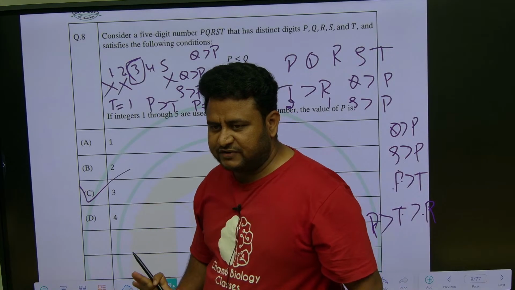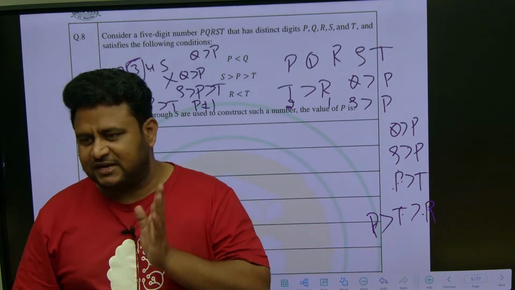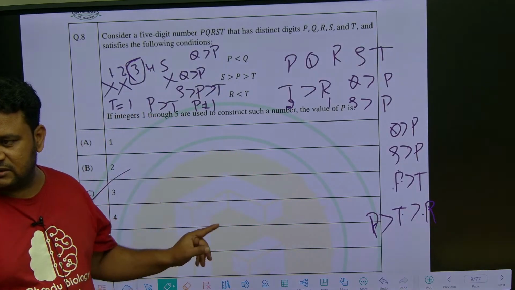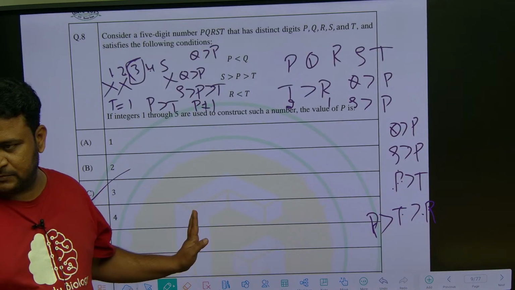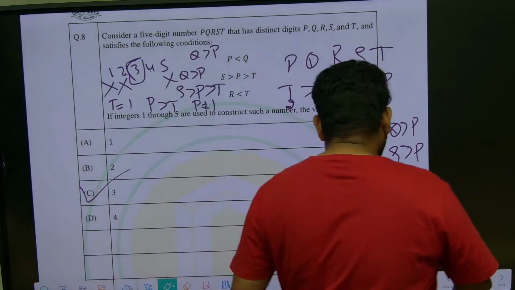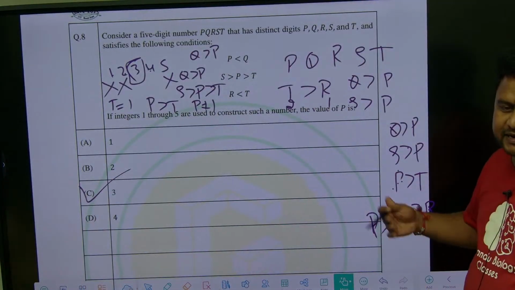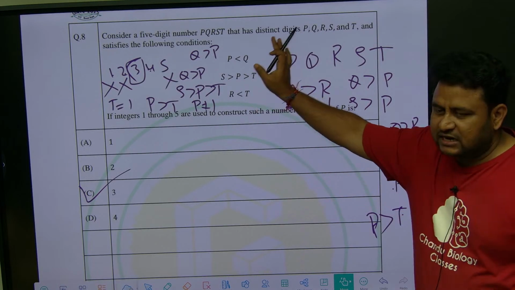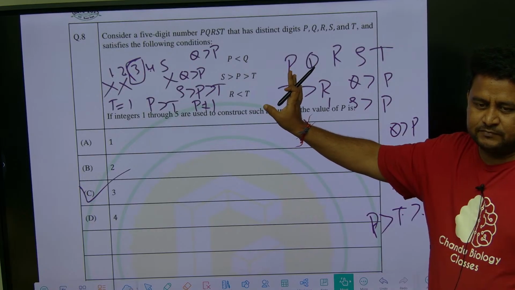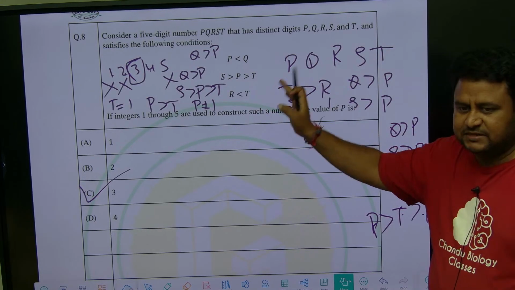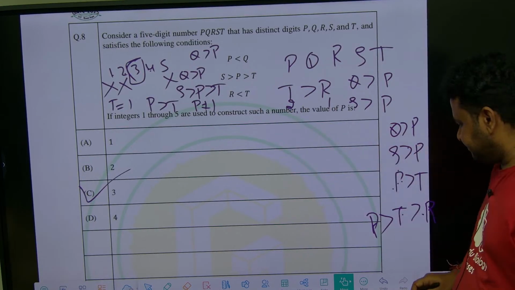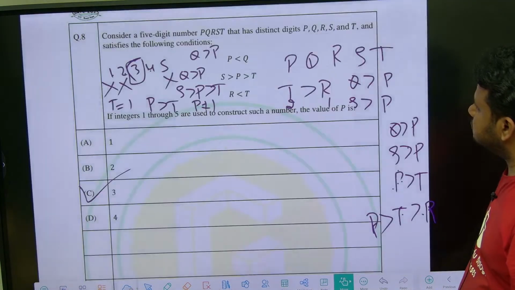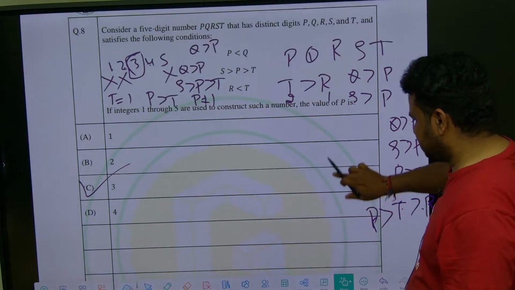Understood? This is the way you have to solve. P is the middle number, that is 3. Got it? The value of P is 3. Clear? I understand this is tricky, but with more practice you can solve such questions. It is mostly about arrangement of numbers, nothing more than that. Clear? Okay. This is question number 8. Let us see question number 9.